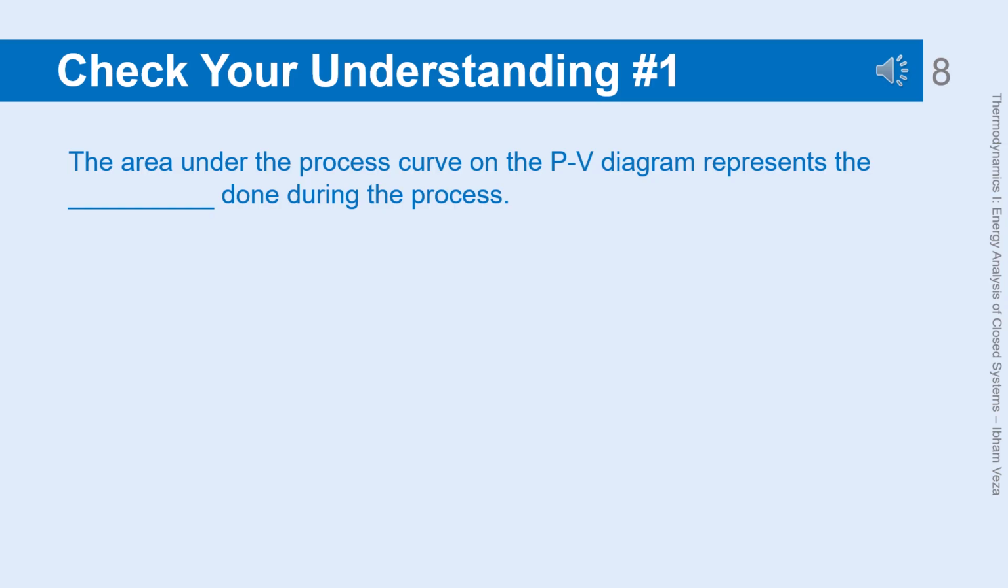Check your understanding. Number 1. This question checks the understanding that the area under the curve on a PV diagram has a specific physical meaning. This concept is not just a graphical representation, but has a real energy interpretation.